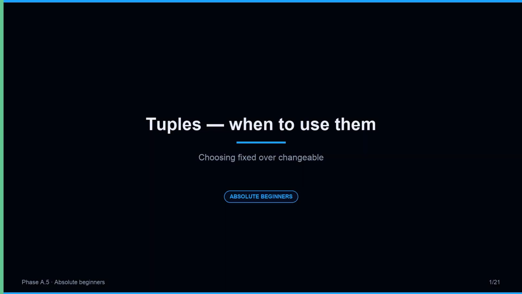You met tuples briefly, an ordered collection in parentheses, like 3, 4. Today we answer the real question: when do you choose a tuple over a list? Both hold ordered items. Both support indexing and len. The difference is practical and philosophical. A tuple is fixed and cannot change. That sounds limiting, but it is a feature. Let us see why. A small type with a big purpose.